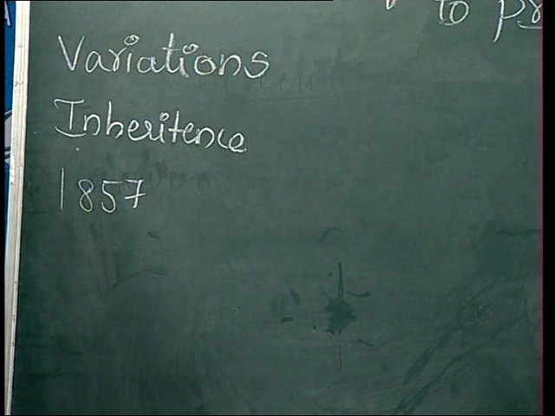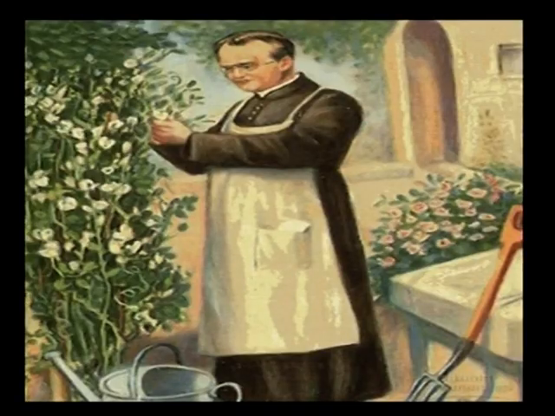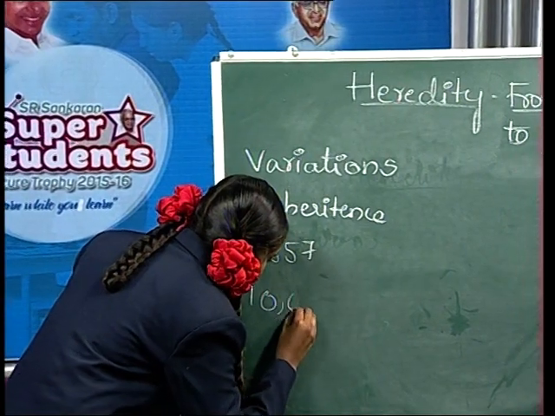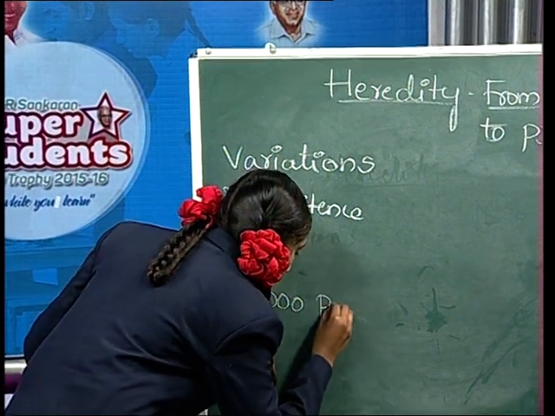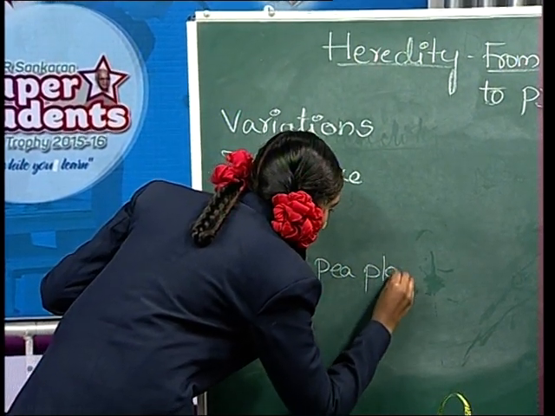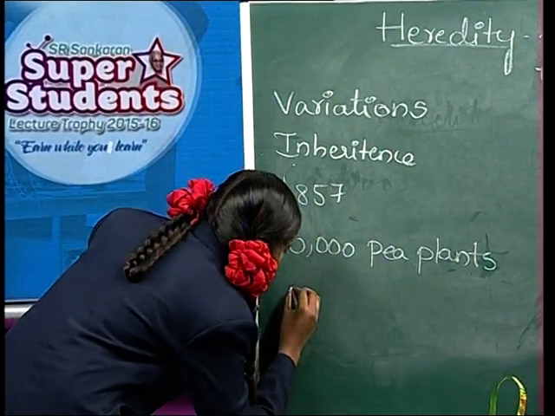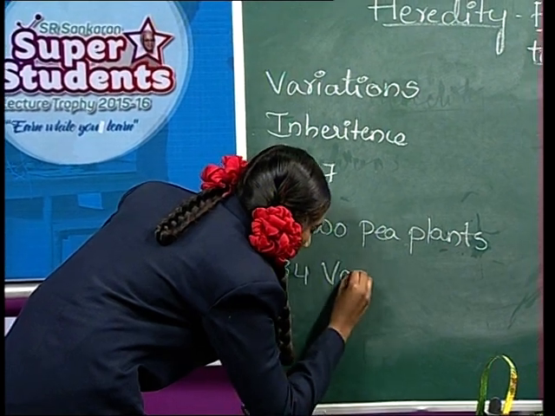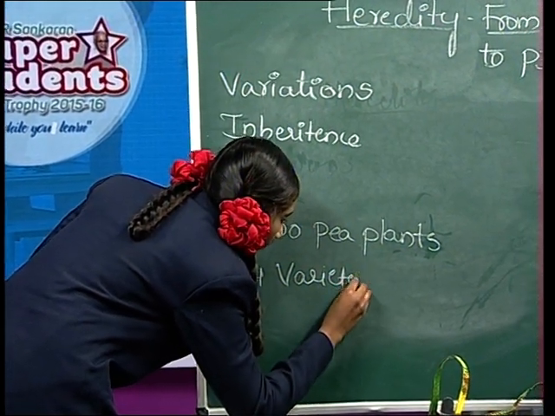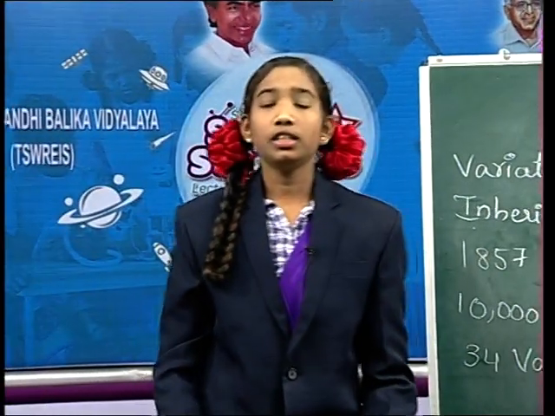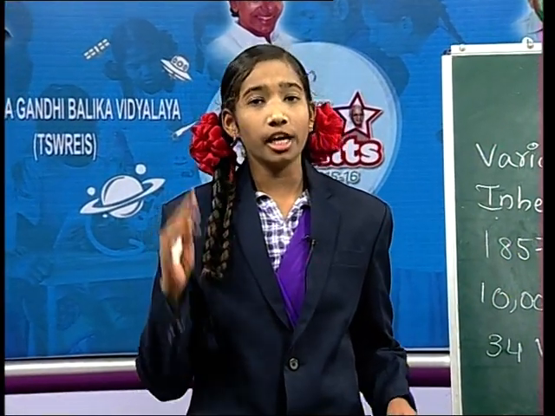This is a picture of Gregor John Mendel, friends. He worked on pea plants. He observed and experimented on nearly 10,000 pea plants of 34 varieties, friends. He worked on 10,000 pea plants of 34 varieties. Friends, he also observed that there are 7 contrasting characters. Let us see this, friends.